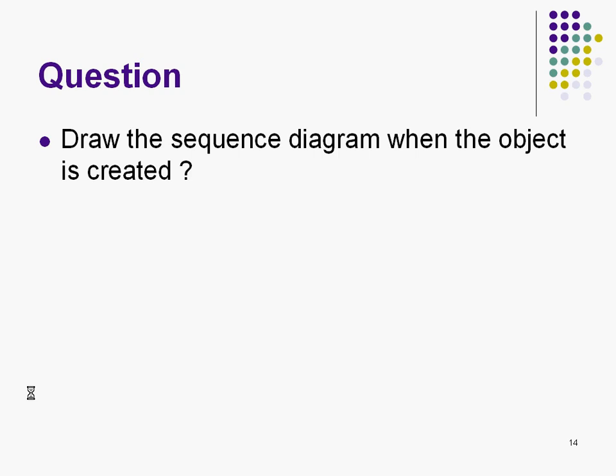So what is the sequence diagram when the object is created? Let's take the case when I open the document, readme.doc. It has to open up with all the pictures. So I would not have a proxy, I would have only one image object for that particular image. So what is going to be the sequence when the document is opened?